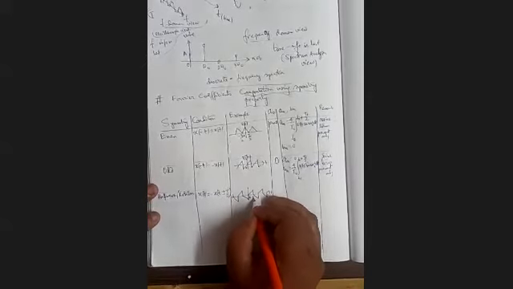T by 2, minus T0 by 2, this way. So this is our x. Now note how to find out that it has half wave symmetry. You take any value and shift it by T0 by 2. You will get the same value, just with the opposite sign. If you shift it further by T0 by 2, then also you'll get the same thing. The value is the same, but opposite in sign.